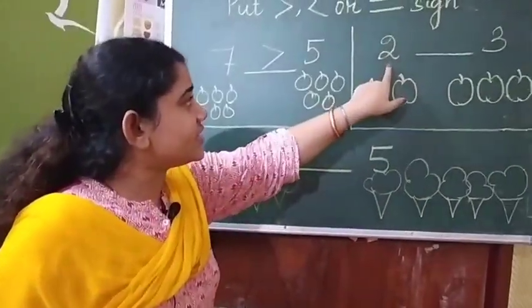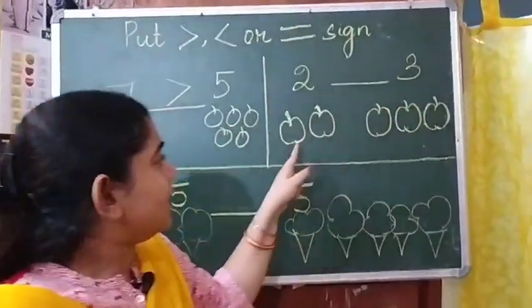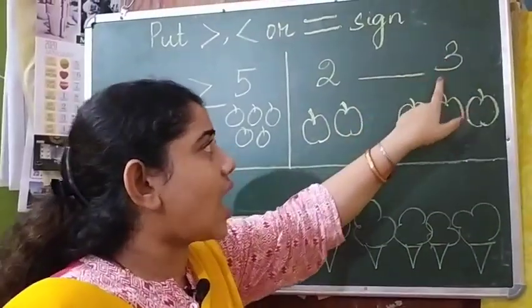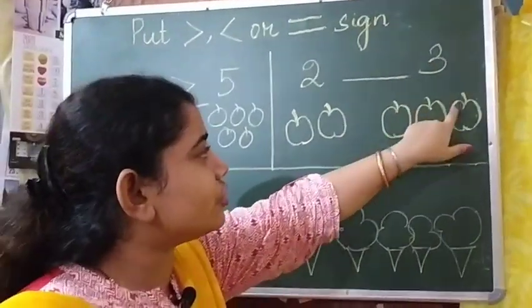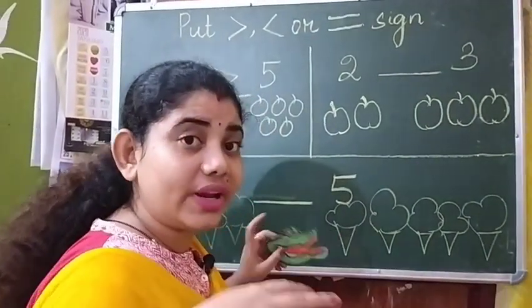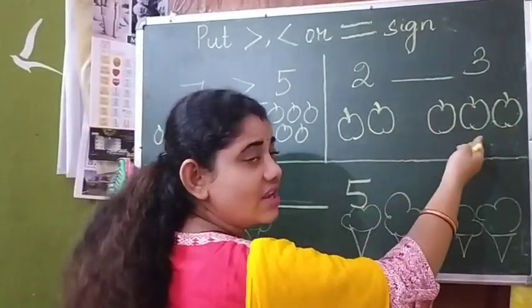Here is a number 2 and here is a number 3. Here are 2 apples. 1, 2. And here is how many apples? 1, 2, 3. What I told you before: the alligator loves to eat the bigger number. And here is 2 apples and here is 3 apples.